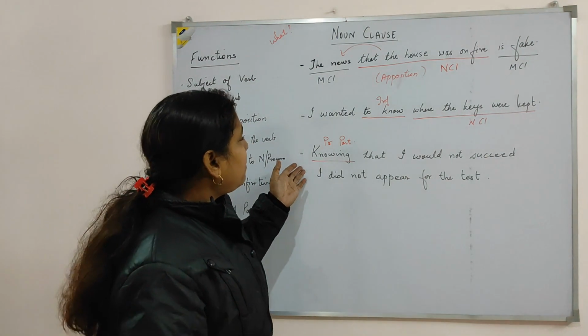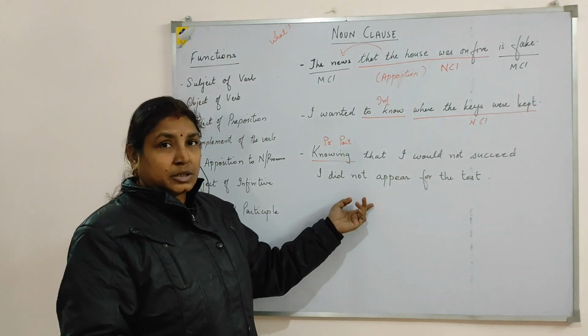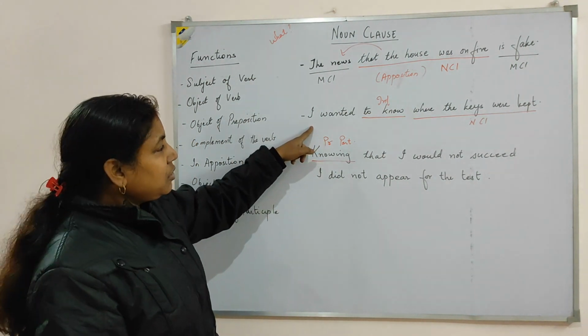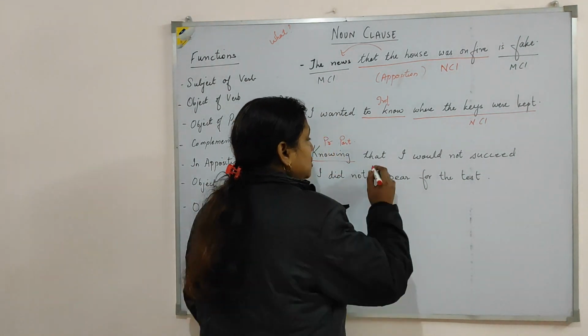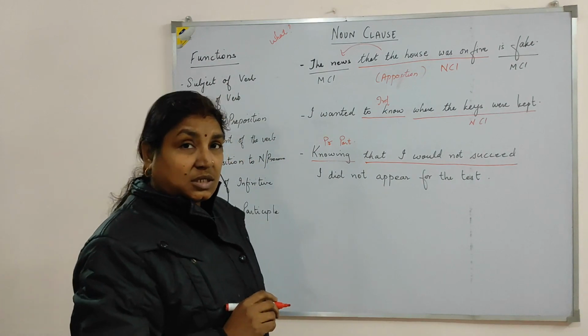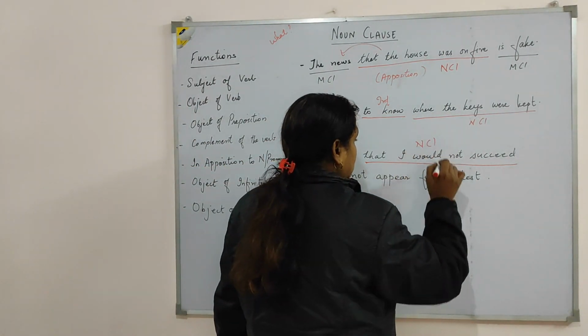In the given example, knowing that I would not succeed, I did not appear for the test. Here the word knowing is your present participle, after which your clause is present. Which clause? The noun clause. That I would not succeed is your noun clause, subordinate clause.